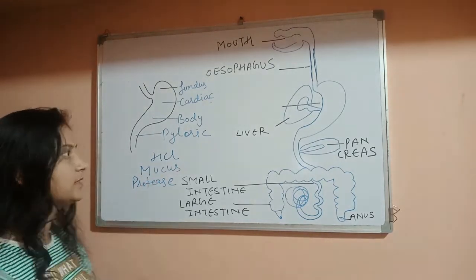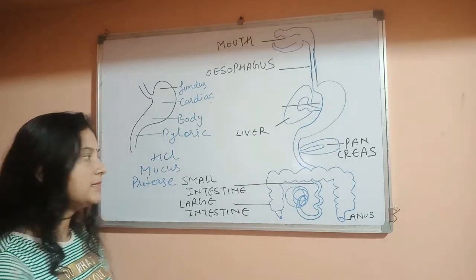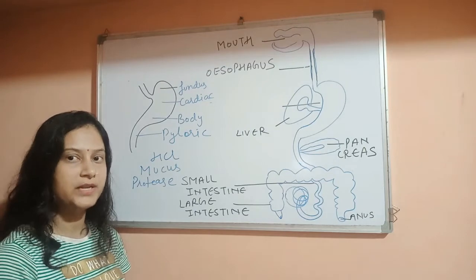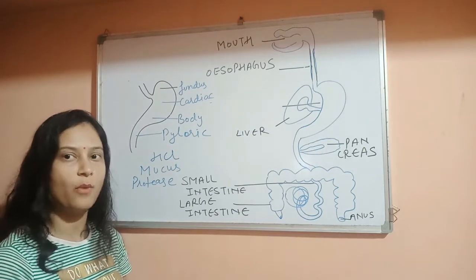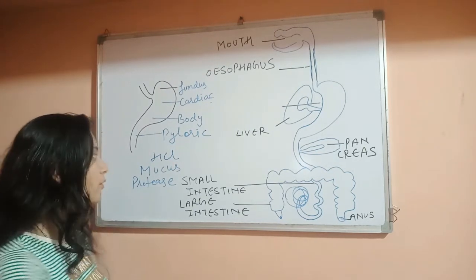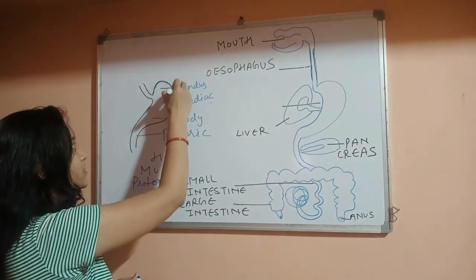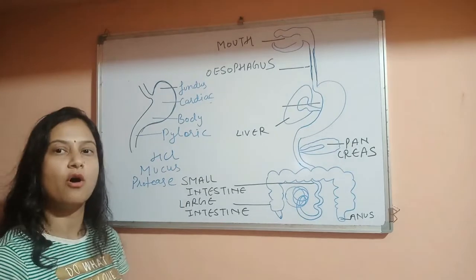Second is mucus. What is the function of mucus? We all know that HCl is an acid, so it is harmful for the body, but it is required in the digestion process. So this mucus protects the inner lining from the action of acid.